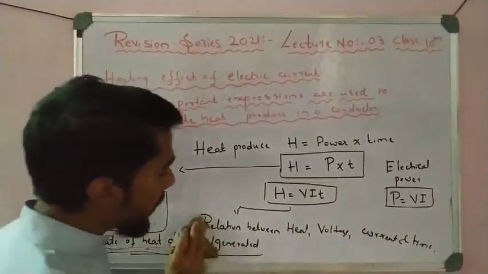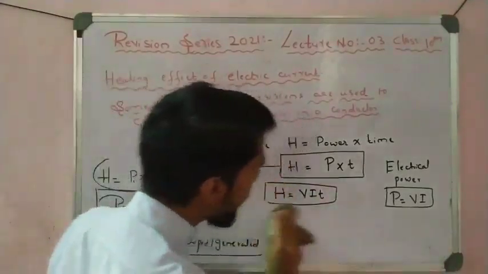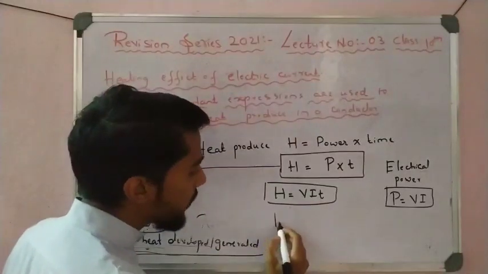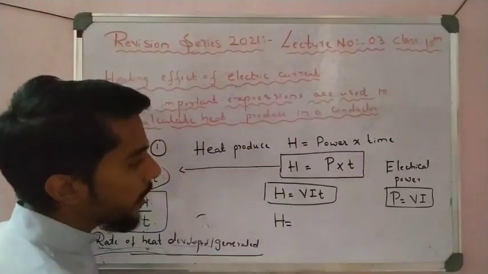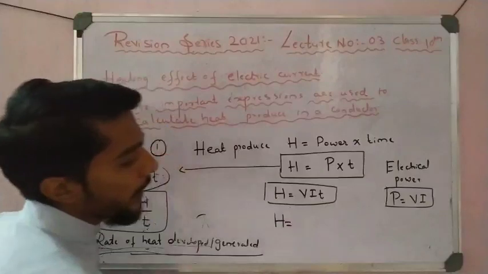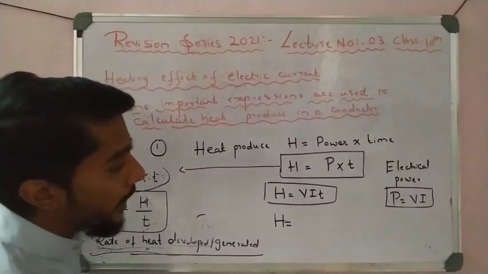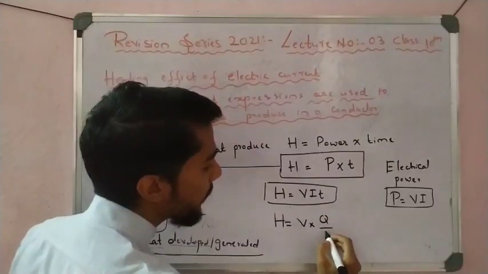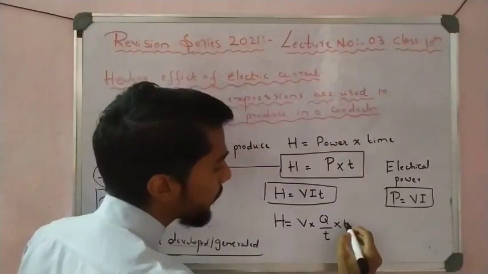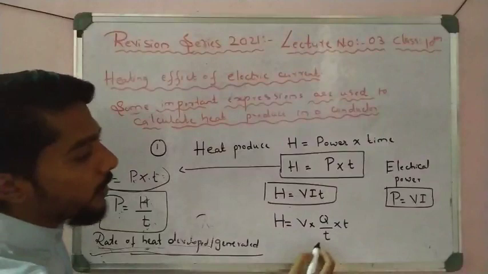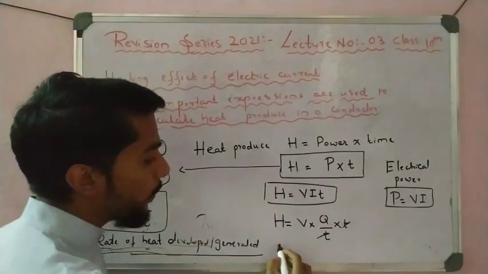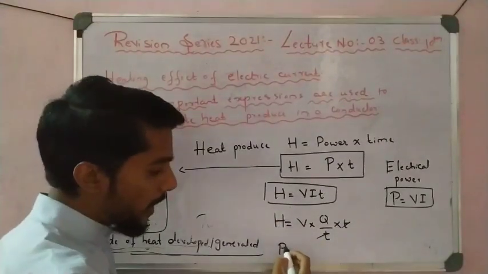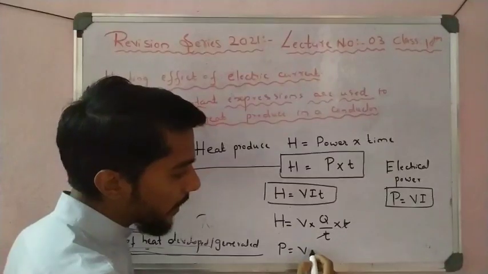Also, students, see here, if I write H is equal to V, and I is equal to Q by T, that is also possible. Then T cancels, and taking H as electrical power, what do I get?